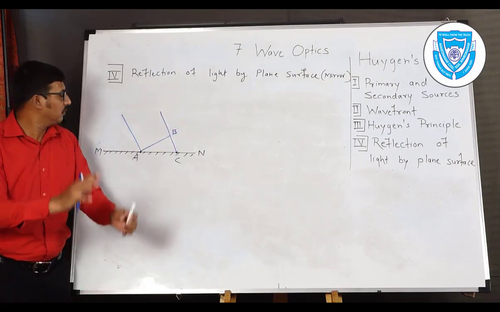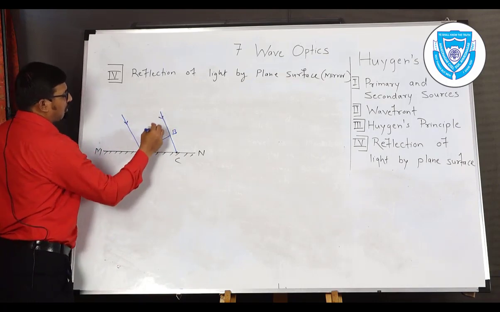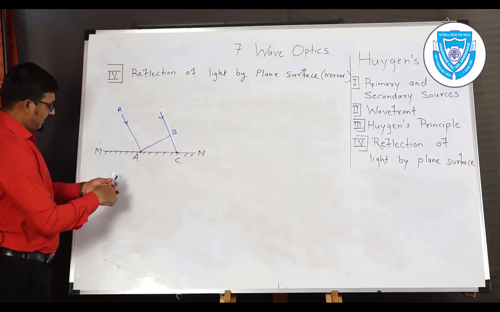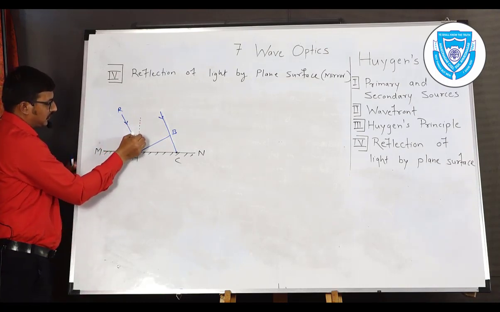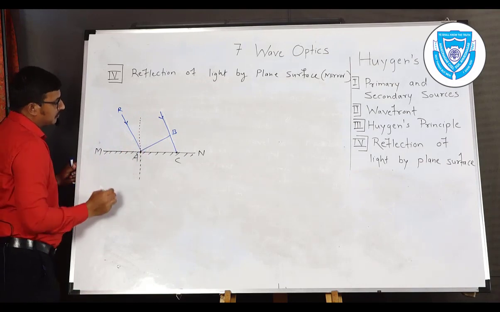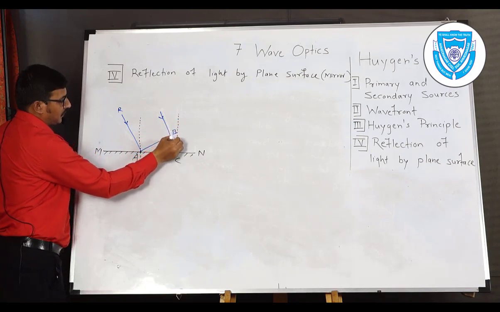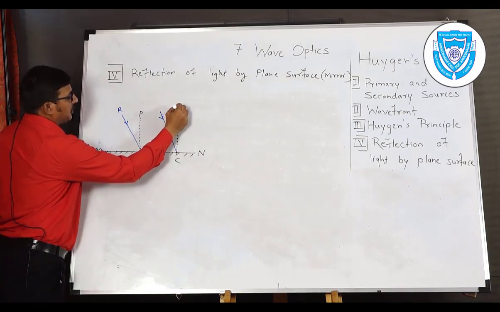So we already know the phenomena of reflection. So these two rays bound the parallel wavefront AB. Now at point A we have the normal like this. At point C again we have the normal. That normal is taken as P and P dash.